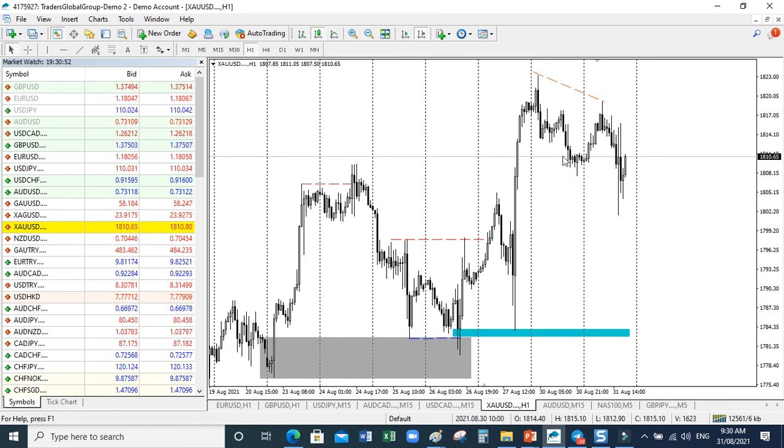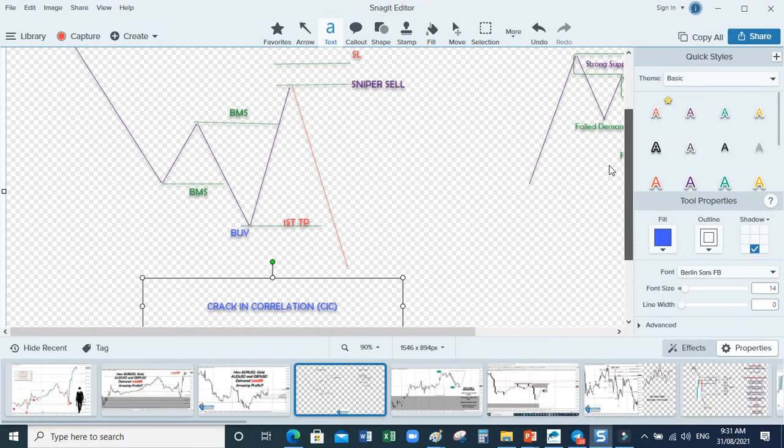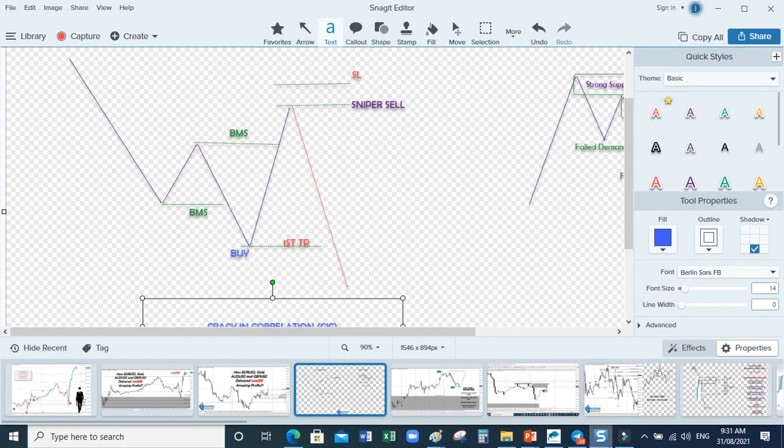Let's see why this is going upward. Oh, imbalance. Can you see the imbalance here? Price coming back inside this imbalance, this long transition. See, that pattern is still playing out here in the 1 hour.